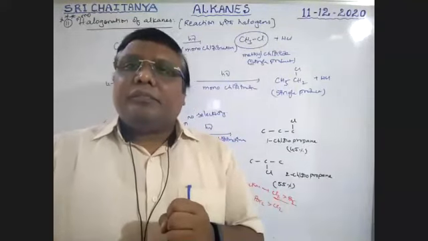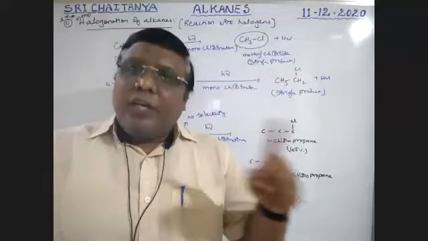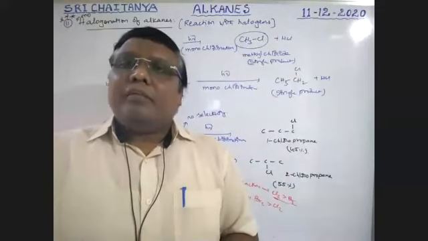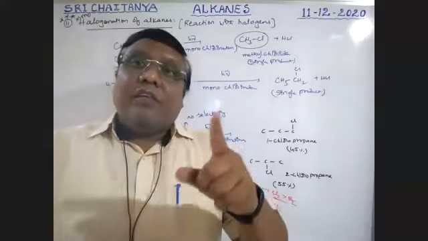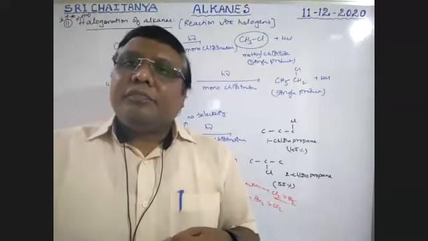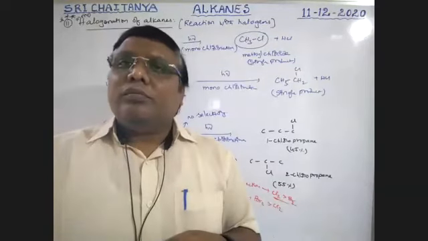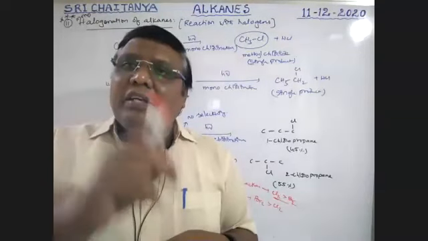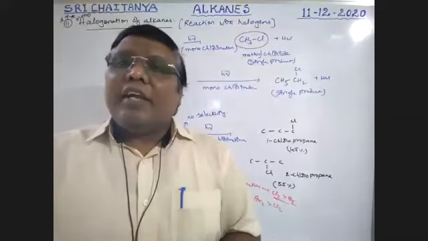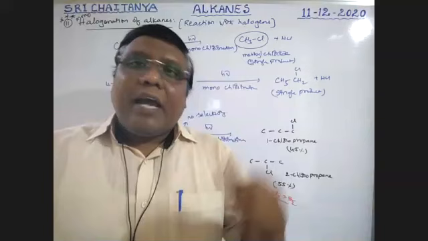When chlorine is involved, no selectivity, a mixture of products is formed, but a very, very fast reaction. When bromination takes place, the reaction is slow, but specifically one compound is formed. So the total nature of the reaction depends on the type of halogen involved.